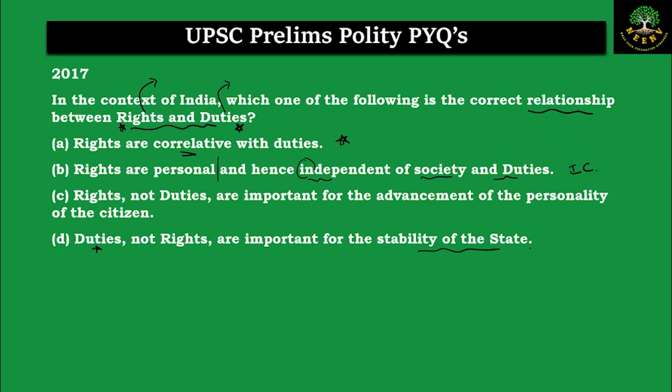So if you see C and D, they are focusing only on the individual aspects, but A focuses both on the rights and also on the duties. Because option A is focusing both on the rights and the duties, this is much better than options C and D, which are just focusing on the individual aspects. So our correct answer would be A.